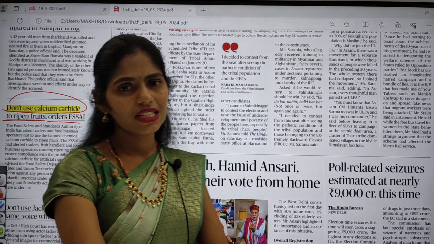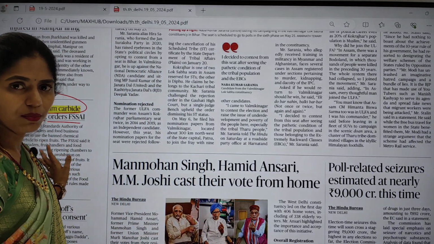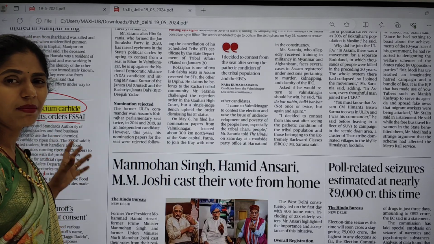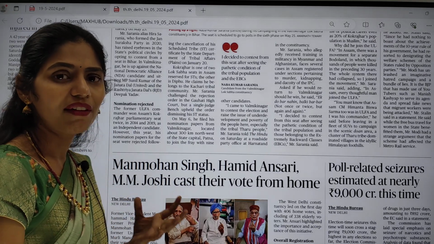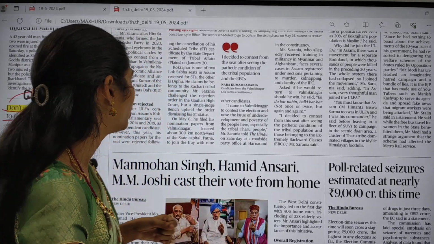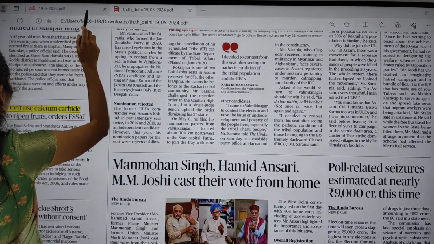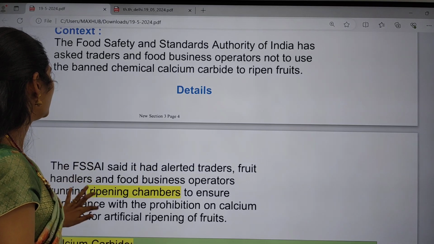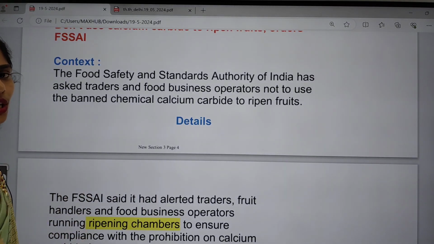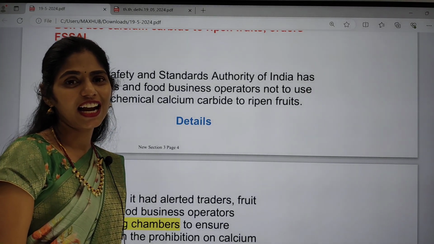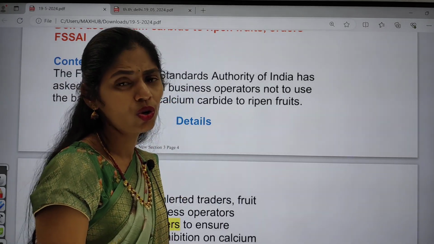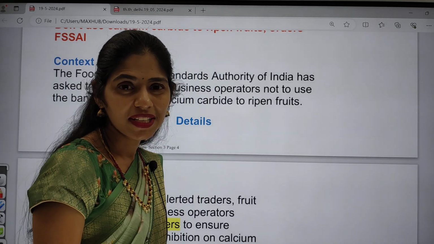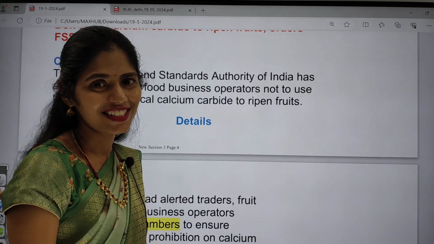So now let us see this article in detail, and this article is very important from our health point of view, because if you are consuming these fruits which are ripened by calcium carbide, it will have negative impacts on your health. So let us see this article in detail. Why is it in the news recently, UPSC? There is a high chance of getting a question regarding this, so it is your responsibility now to refer to some basic facts regarding this.